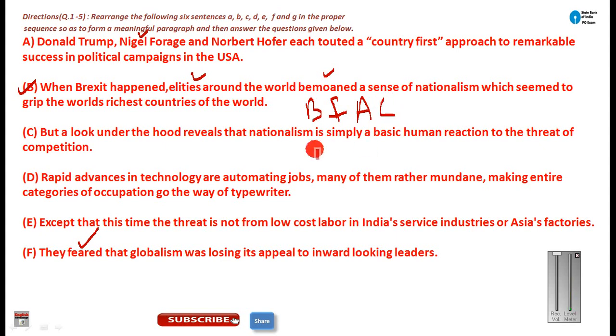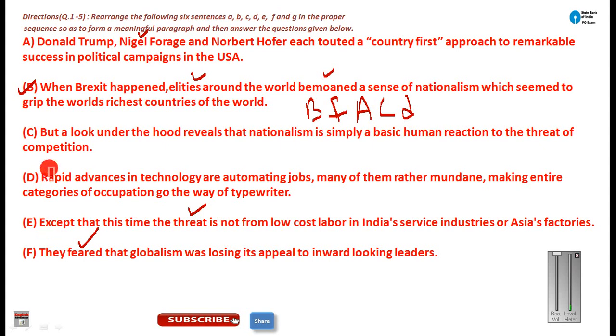C. Okay. Now after this C, which sentence will come? After this sentence, in the previous sentence we are talking about the threat. Okay. And in this sentence E also we are talking about threat. So this sentence will become the next sentence. D will become your next sentence.